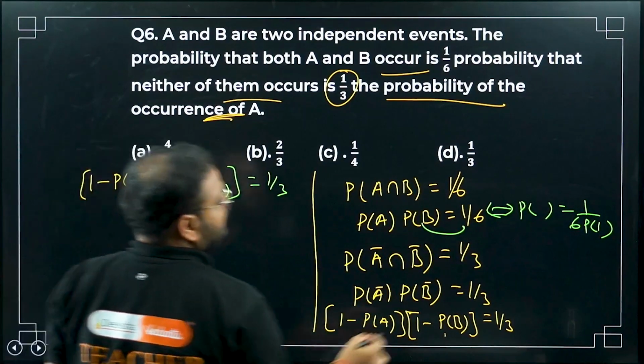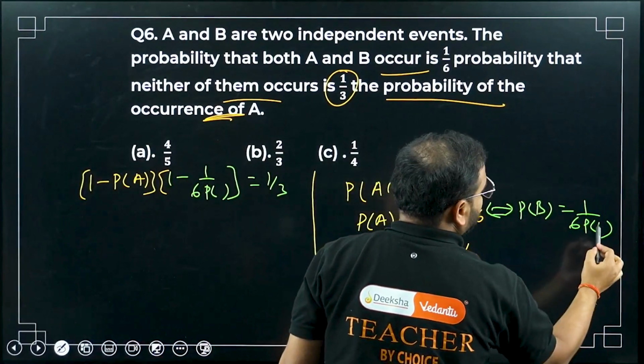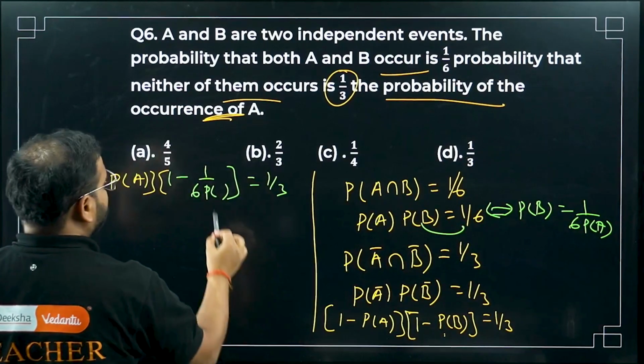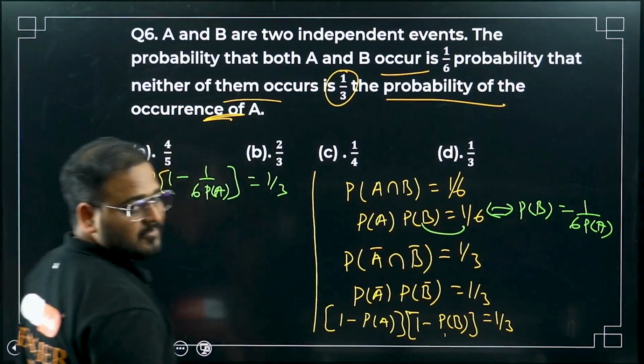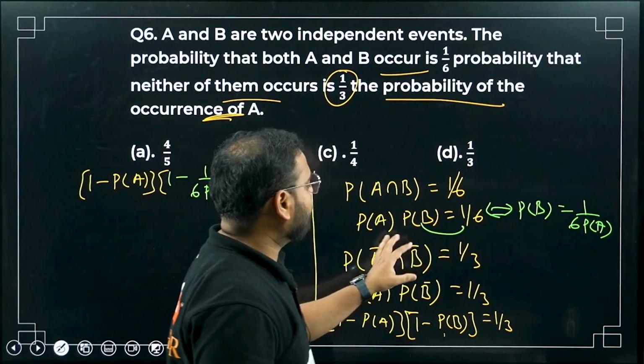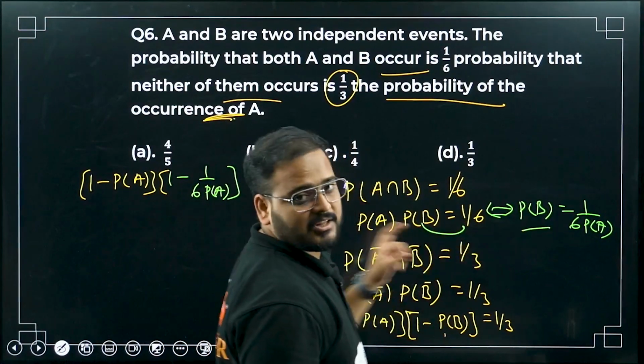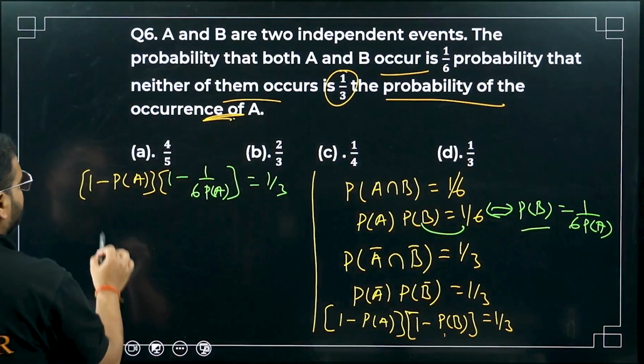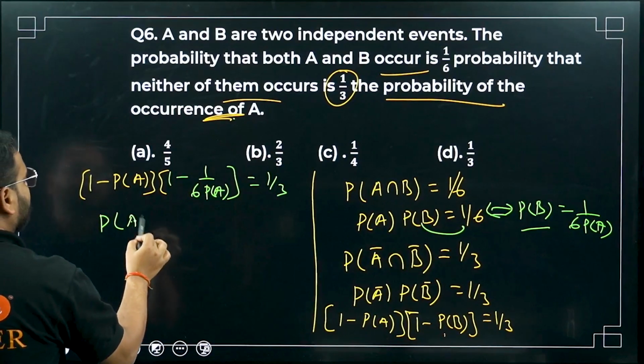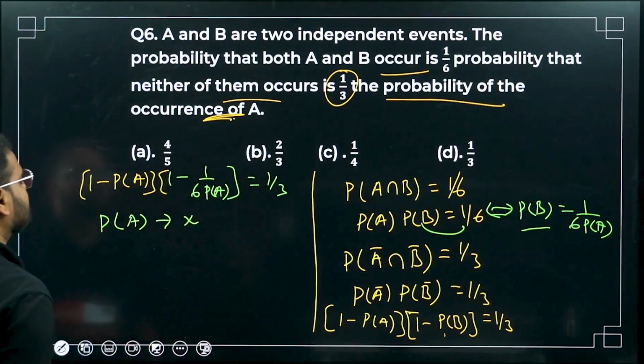Maybe write it here. So I'm going to substitute the PB value because I want to find the value of PA, right? I did a mistake. Please check. I'm looking for the value of PA, so I'm going to substitute for PB. Now I have only PA left here. So assume P of A is X. Can I not do that? Yes sir.